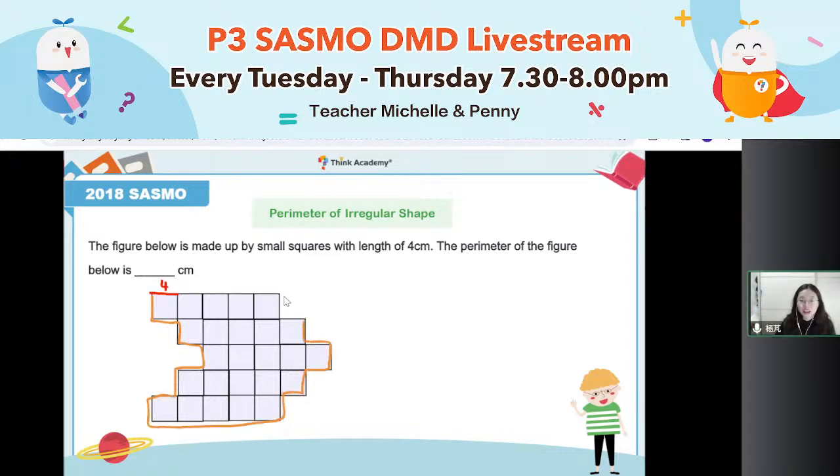Outside. I use the orange line to help you label it out. You can think by yourself. 1 minute. The unit should be meter or centimeter. Unit is centimeter. Careful.